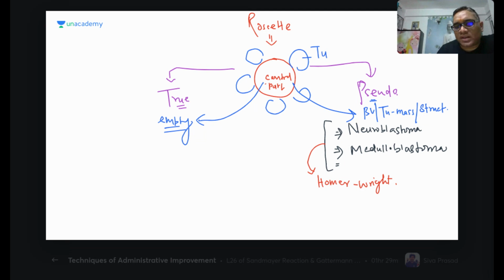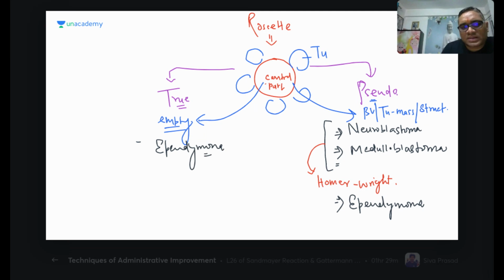So now this will be seen in ependymoma also. Ependymoma is another tumor which can have both of them, right? So that is why I'm writing it in both places. Ependymoma can have true rosettes also, and pseudo rosettes also. True rosette is also present in another important tumor called retinoblastoma.